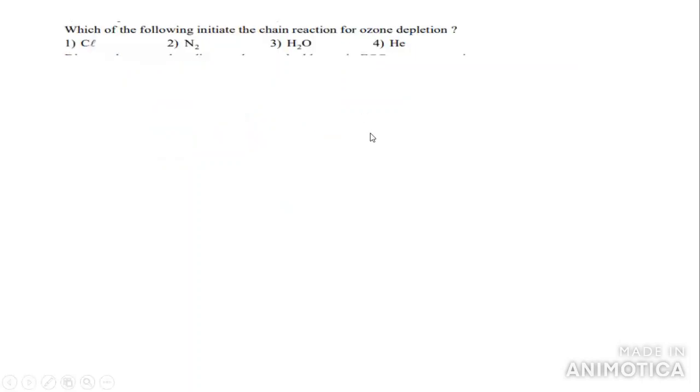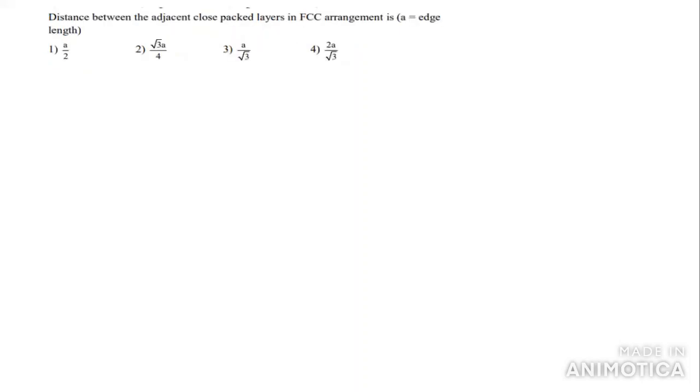Next question. Which of the following initiates the chain reaction for ozone depletion? Generally, ozone depletion is caused by the highly reactive chlorine atom. This chlorine atom is responsible for the depletion of the ozone. Mainly we can say CFC, chlorofluorocarbon. Next, the distance between closest particles in an FCC arrangement is a by √3.